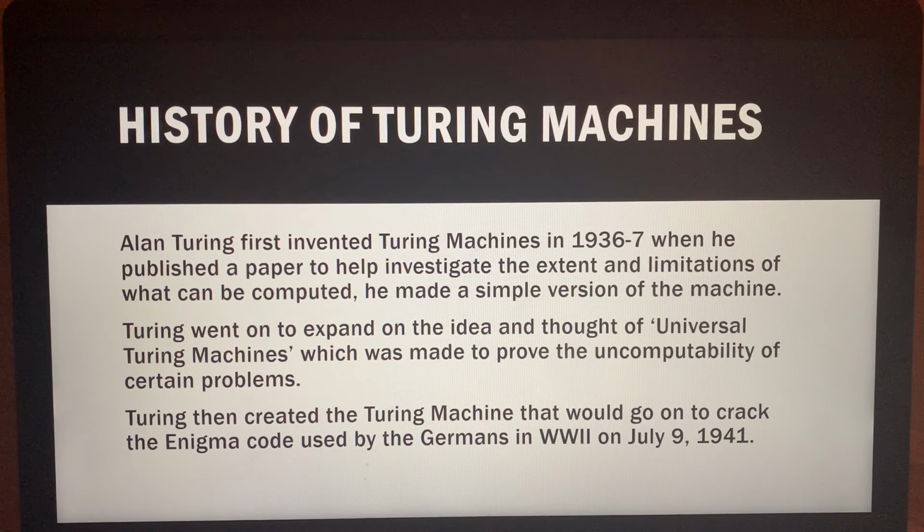Turing then created the Turing machine that would go on to crack the Enigma code used by the Germans in World War II on July 9, 1941. This was crucial to the aid of the Allied powers as the Germans and the Axis powers continued to use this Enigma code all throughout World War II, not knowing that the Allied powers in Britain had cracked it with the Turing machine.